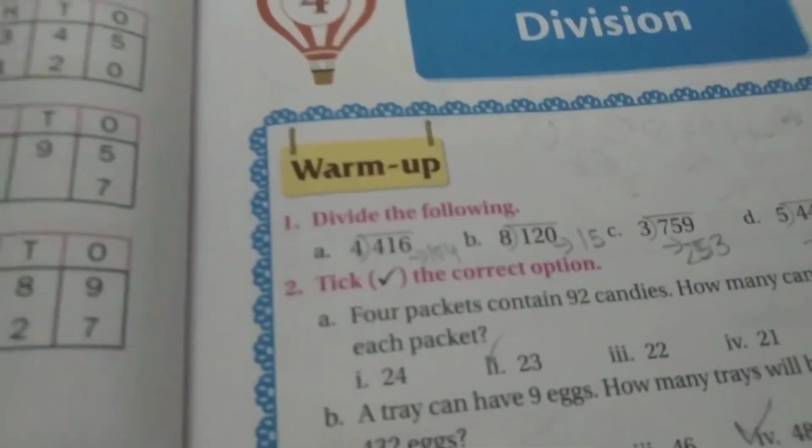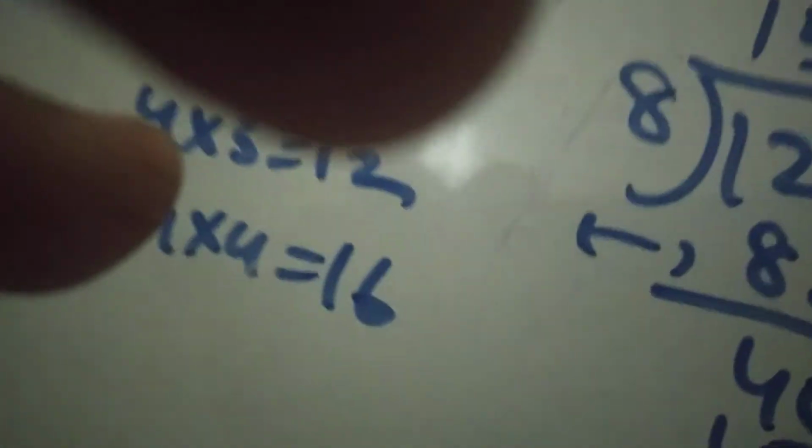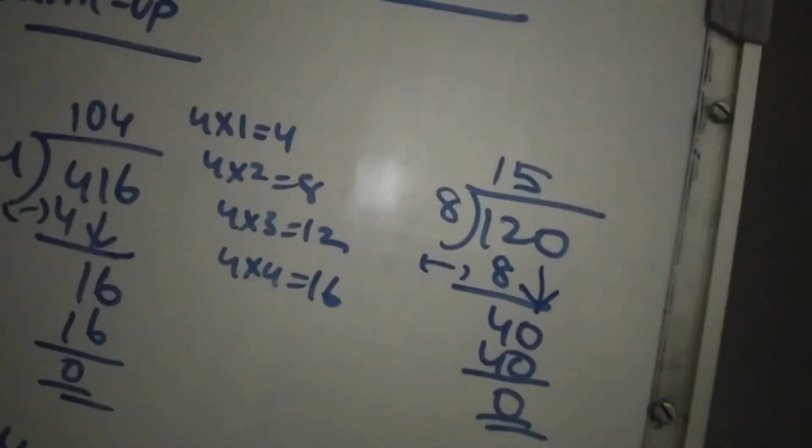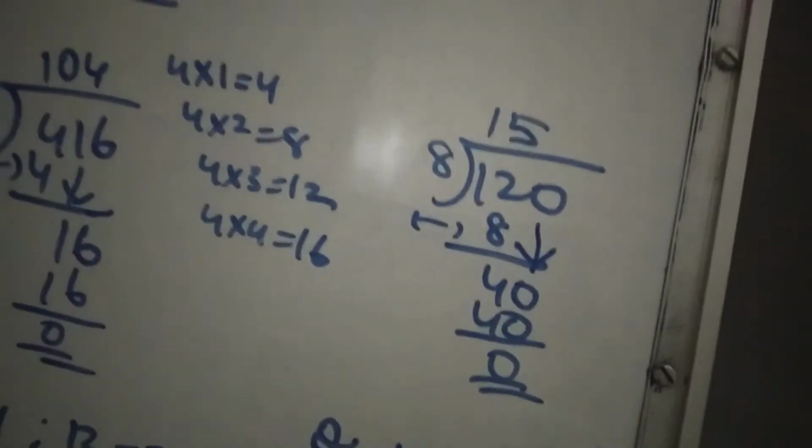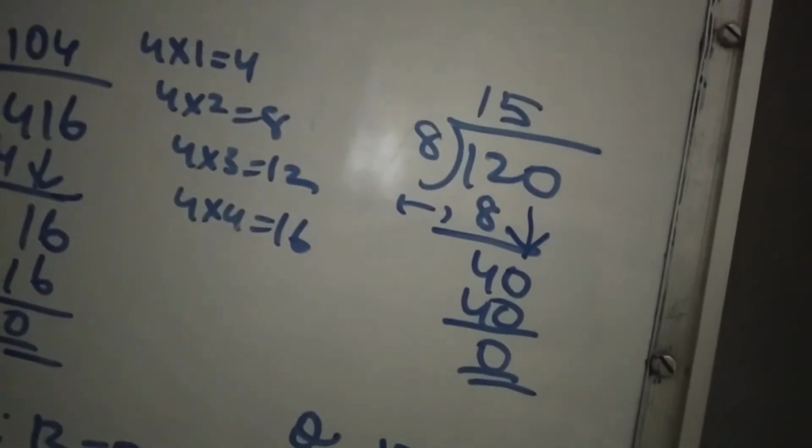Next one is what in your textbook? 120 divided by 8. See here. So do 120 divided by 8. How will you do, Nana? How many times will it go? Now start writing in rough the 8 table. 8 ones are 8, 8 twos are 16. 8 twos are how much? 16. Will it go 2 times?